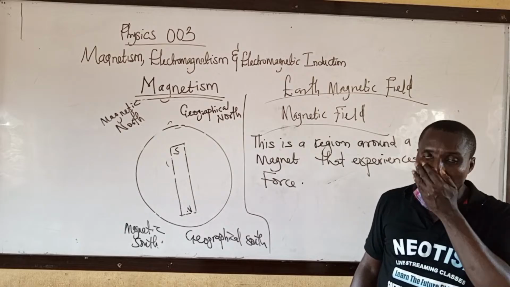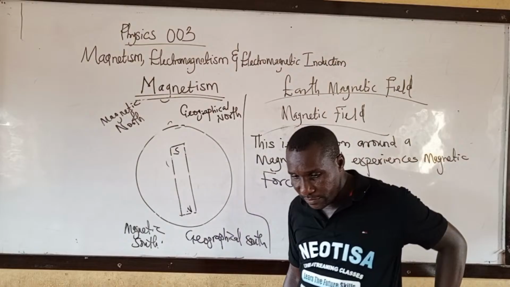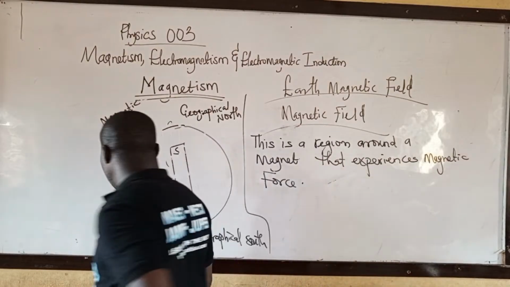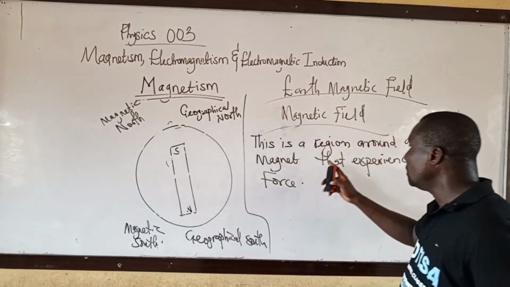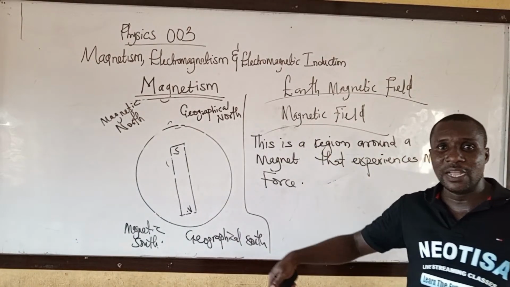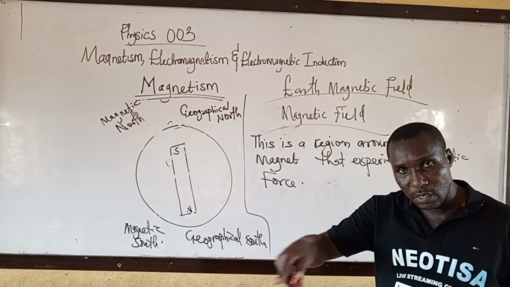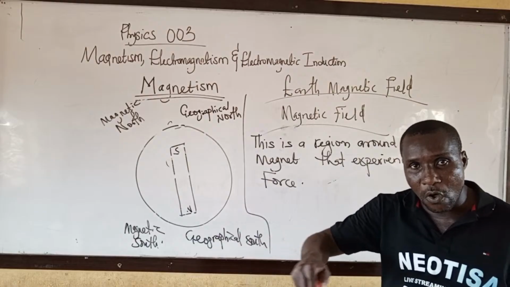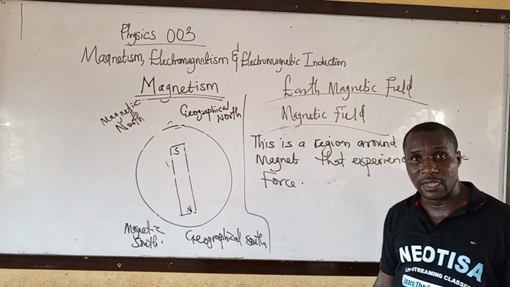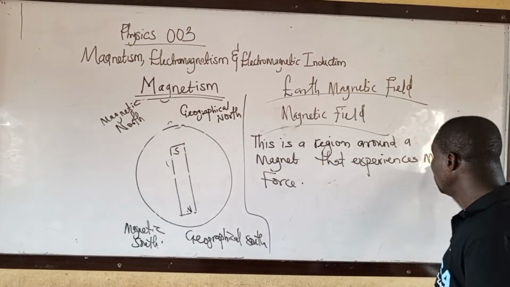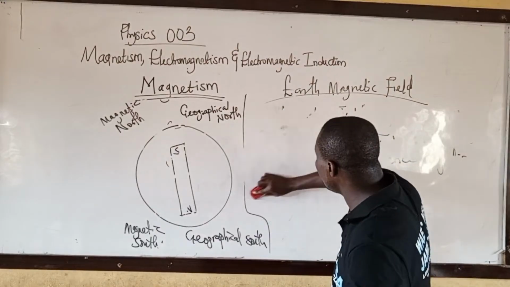Take note. Write it down. Let's move. Magnetic field is a region around a magnetic bar that experiences magnetic force.